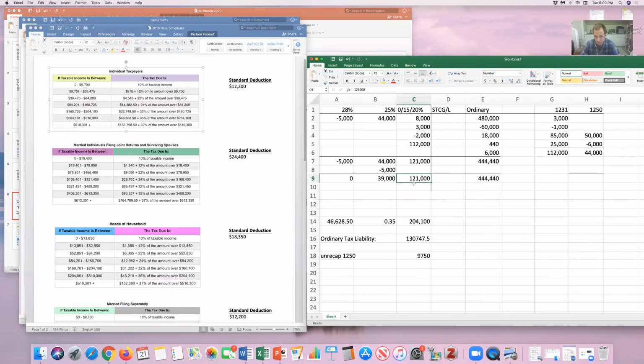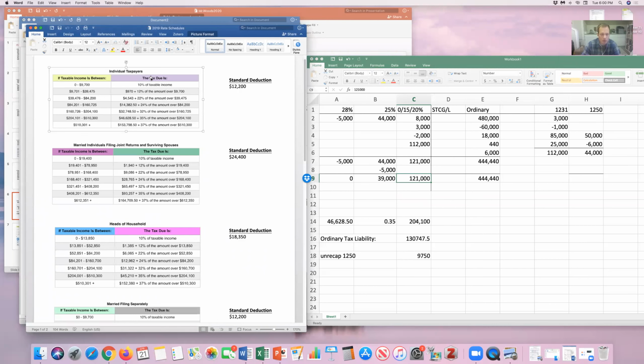Finally, I have the long-term capital gain of 121,000. Since my ordinary income, this is confusing, right? That's why I was babbling before. If my ordinary income was still in this 24% or below, then I would have tried to fit the 39,000 in before I calculated the long-term capital gains.